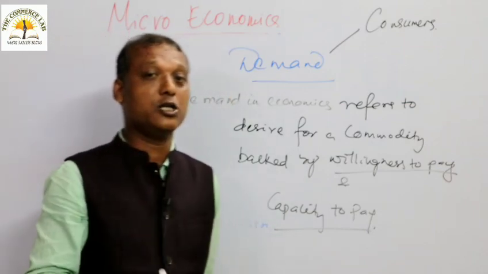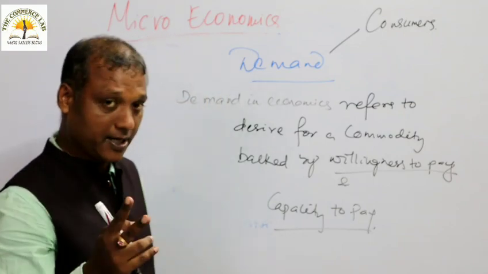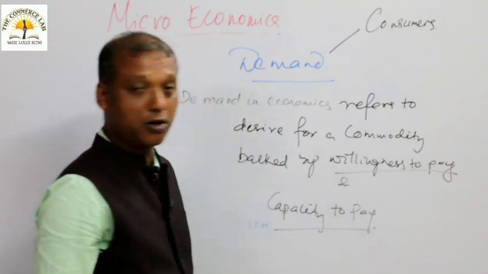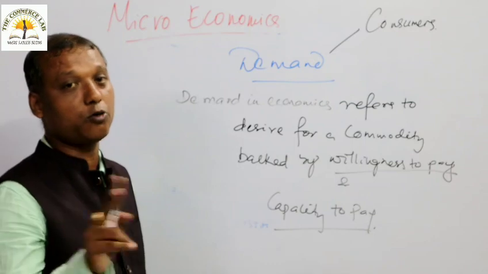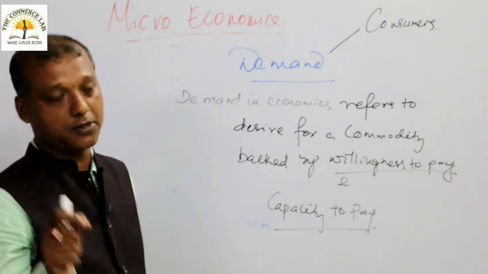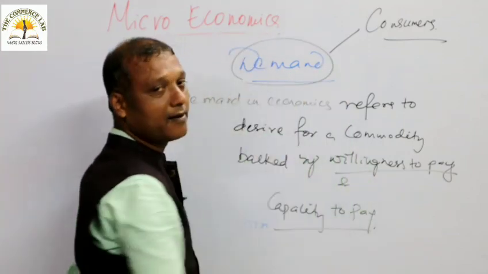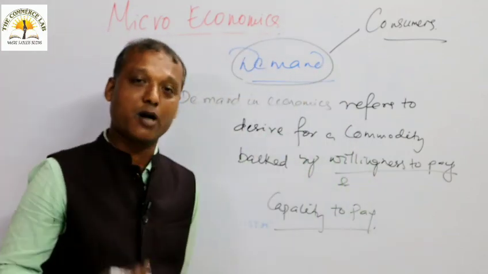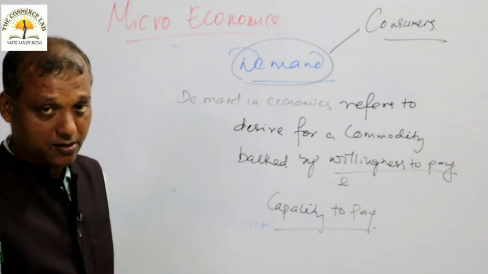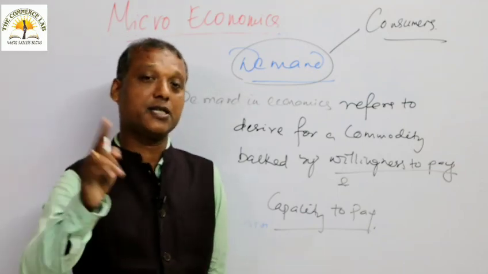Two groups, one consumers, one producers. You understood? Consumers are one group, and producers are the other group. There are two opposite groups, consumers and producers. So it is the consumers who always make demand. Why? Who are consumers? I am a consumer, you are a consumer, all are consumers. Everybody you see, they are consumers.